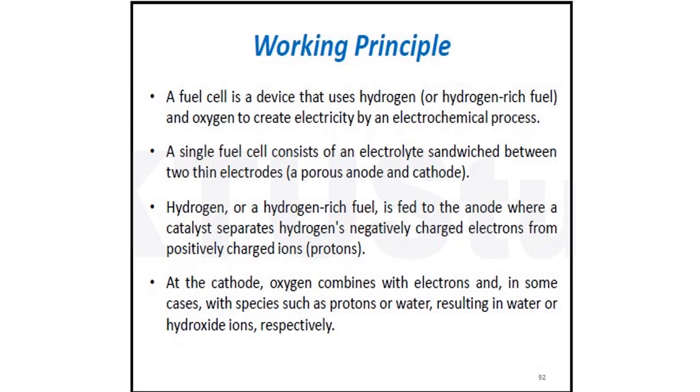And at the cathode side, oxygen combines with the electrons, and in some cases with species such as protons or water, resulting in water or hydroxide ions respectively. The resultants are hydroxide ions and water.